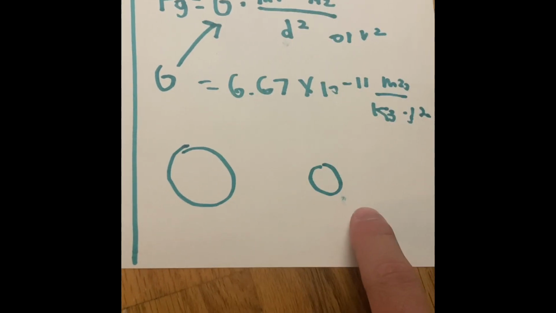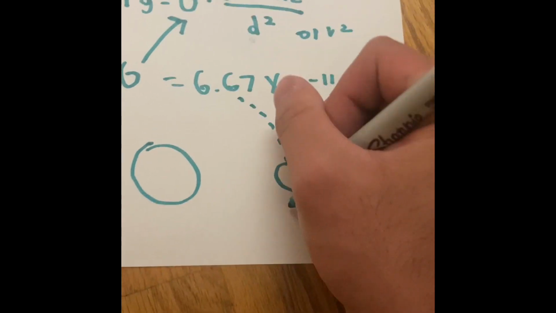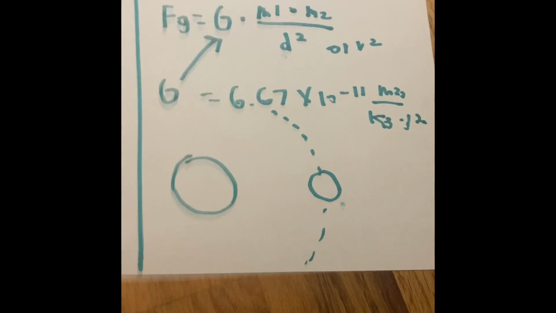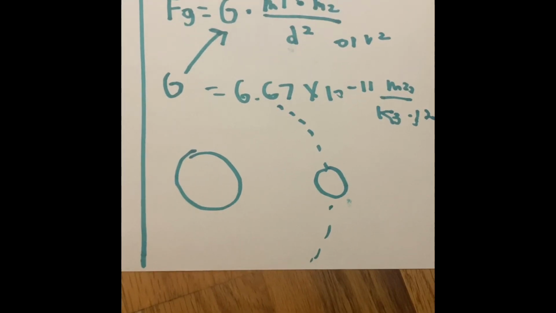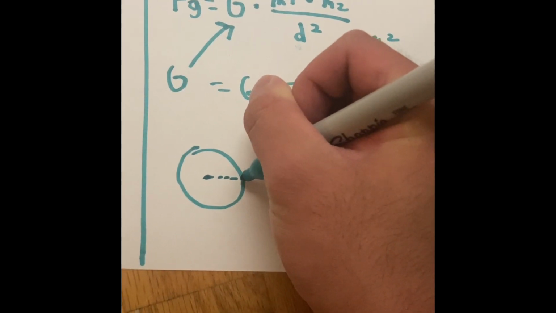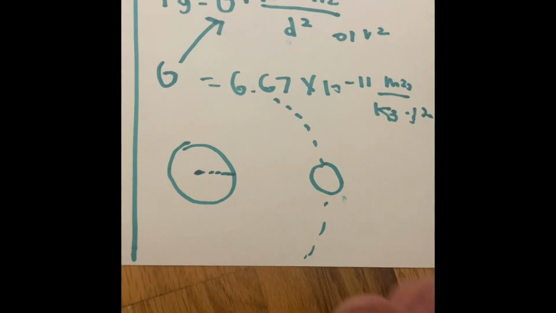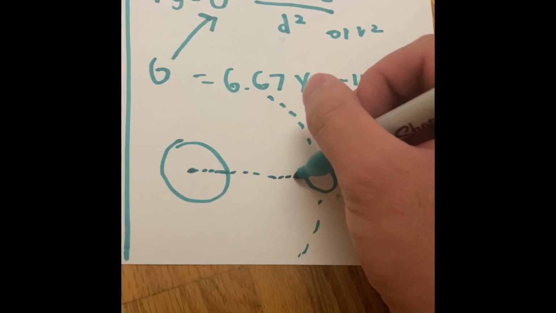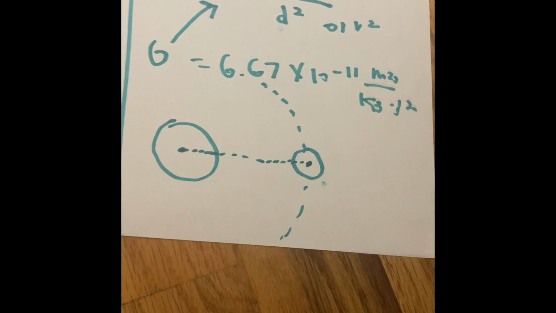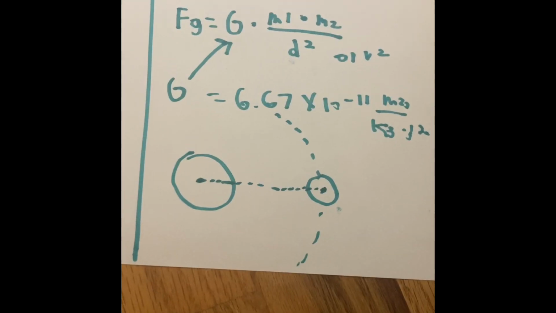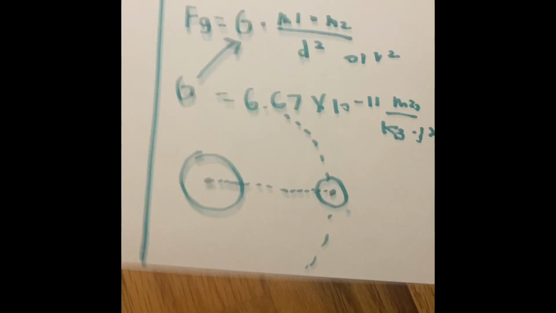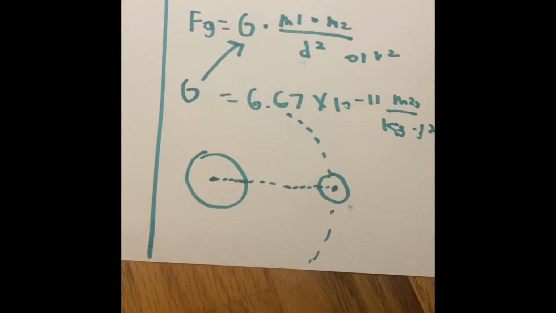If this was the Earth and this was the moon, and the moon goes into orbit, not only is there gravity and inertia keeping our moon in a stable orbit, but when we use that formula, we're talking about going from the center of the Earth to its circumference. Then we go from the distance from the Earth to the moon's circumference. Then after that, put that into the radius of the moon. So not only are we talking about universal law, we're also talking about the radius of the Earth and the distance between the two bodies, like the Earth and the moon. Picture it like you're trying to swing a yo-yo around in circles because you're bored.